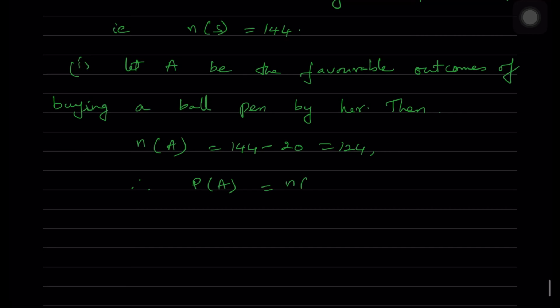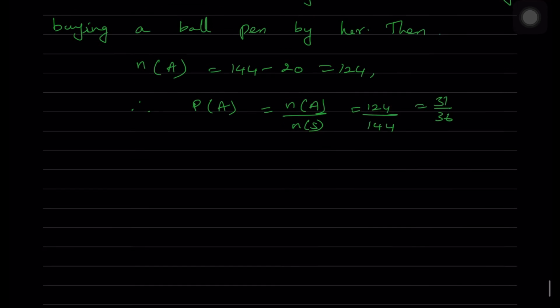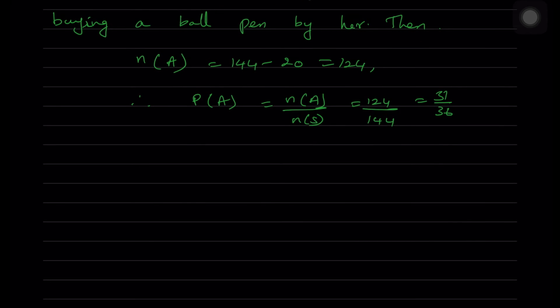Noori will buy the pen only if it is good. She will not buy if it is defective. So defective we have to subtract from the normal lot of 144. So we got it as 124 and we named it as N of A. So P of A is equal to N of A by N of S, which is equal to 124 by 144, which is equal to 31 by 36.